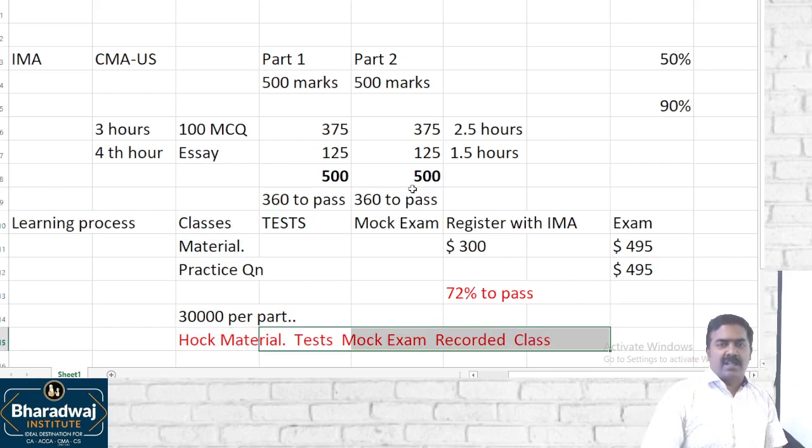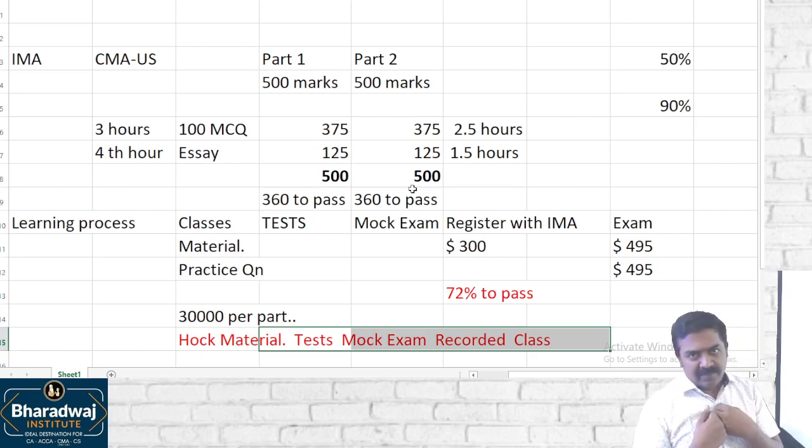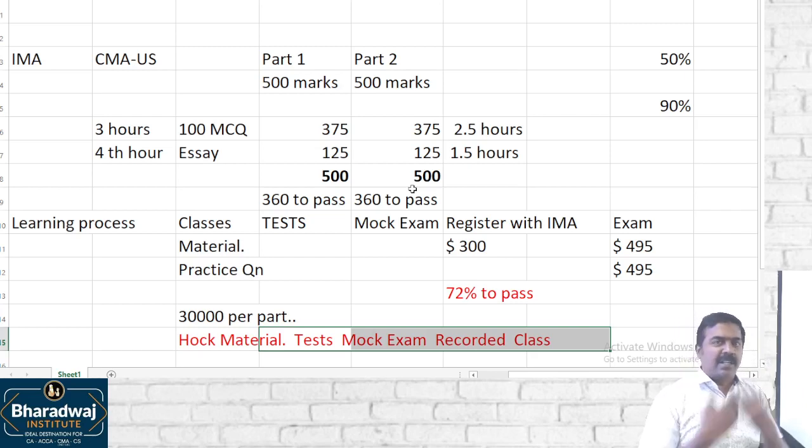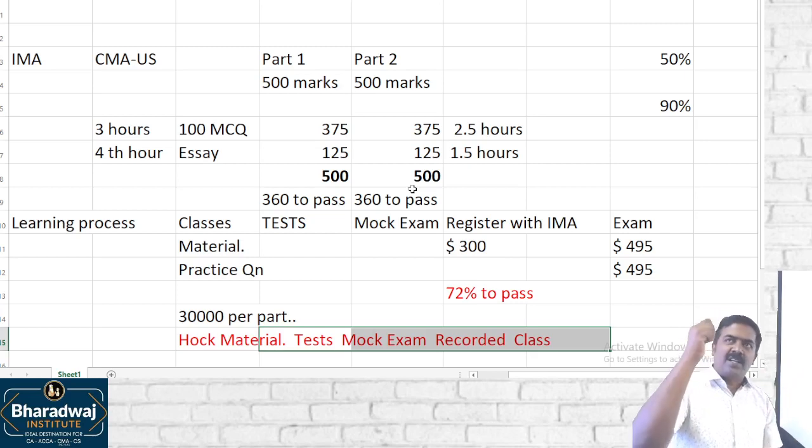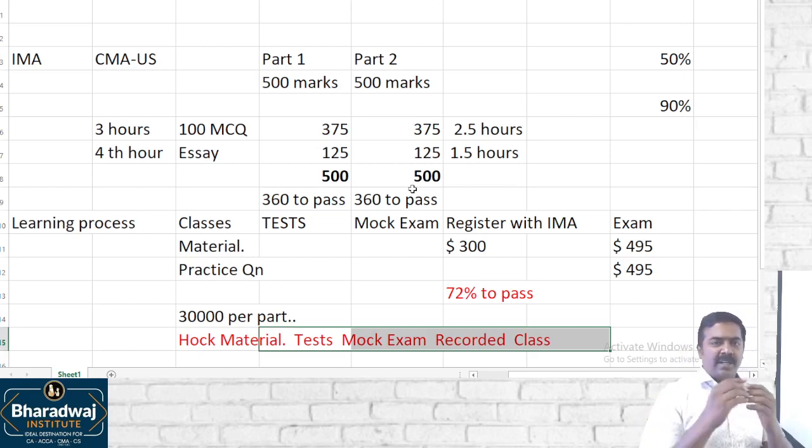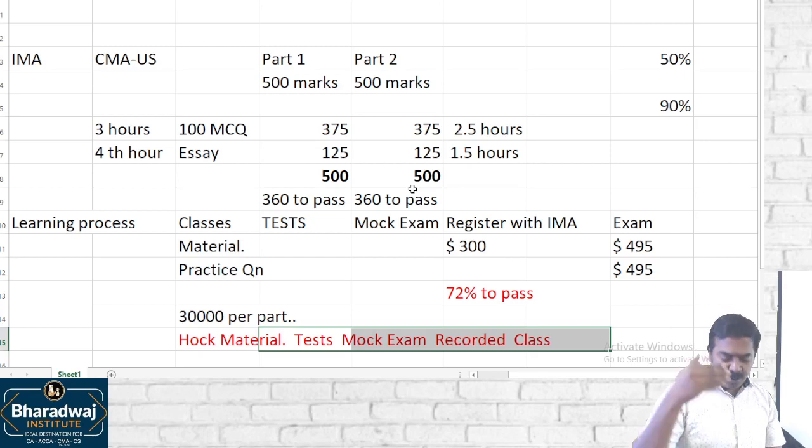Many students join the class, they donate money to me. They join the class, but they don't come to the class. They give reasons like office pressure, that pressure, this pressure and all. If you delay more than 4 months, then you will never go for the exam. The concepts learned in the first month, second month, third month will go off in the 5th month, 6th month, 7th month, because we do so many activities. Ensure that if you are registering for classes, you take up the exam in 4 to 5 months of time.